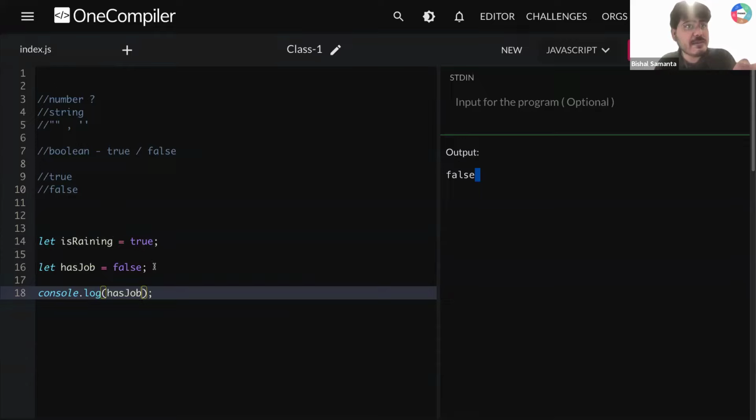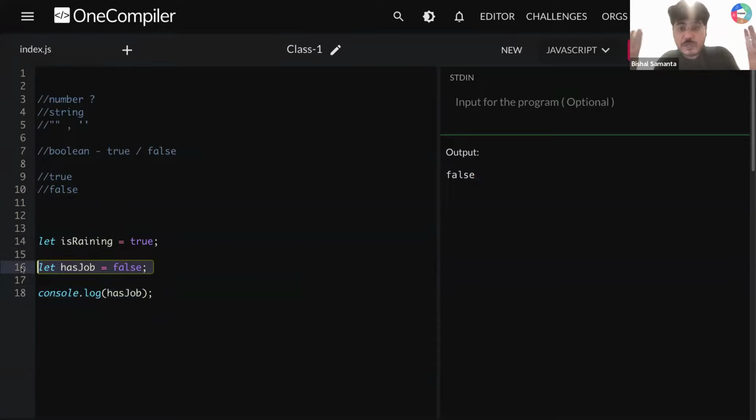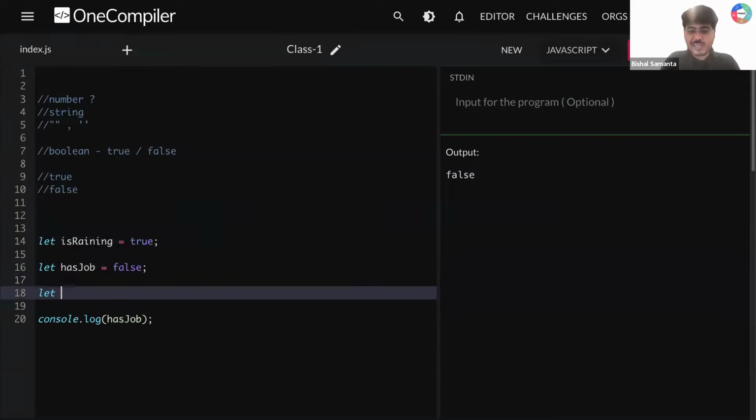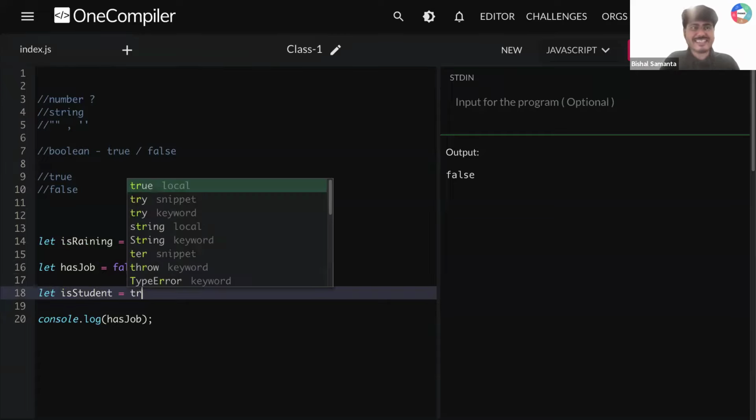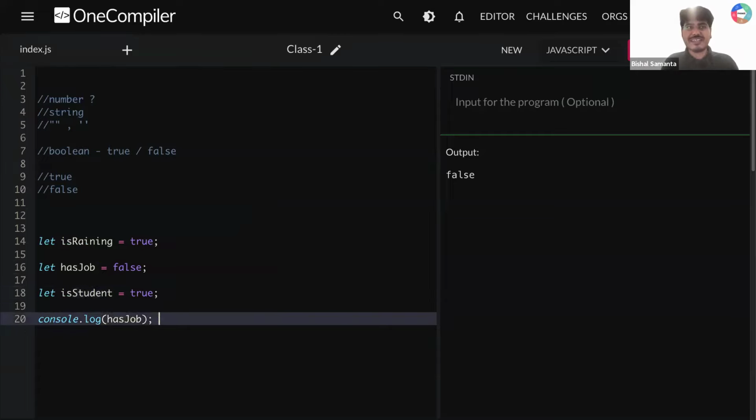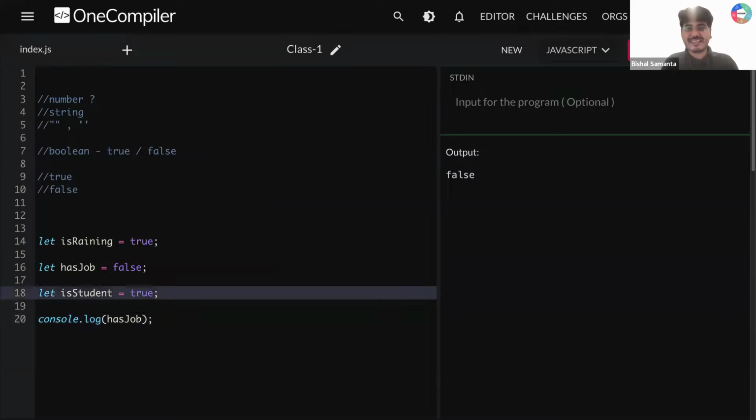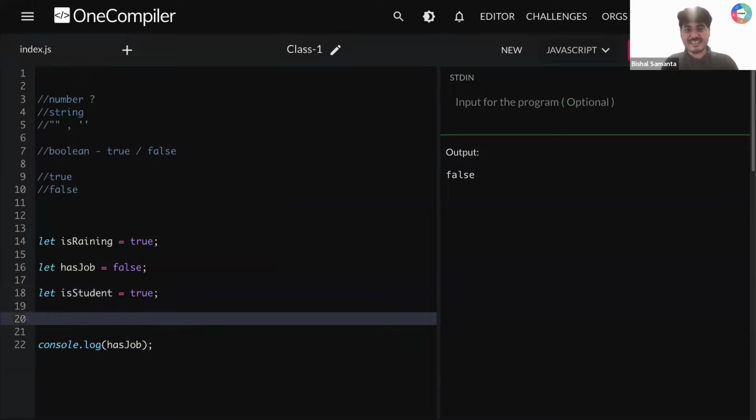Does this line number 16 have some story in it? Is it making some sense what I'm doing here? I'm becoming creative while giving the variable names. So let's say I'm writing once more: let isStudent. Are you all students? Yes, so you are writing true here. Understood? I need all of your responses.